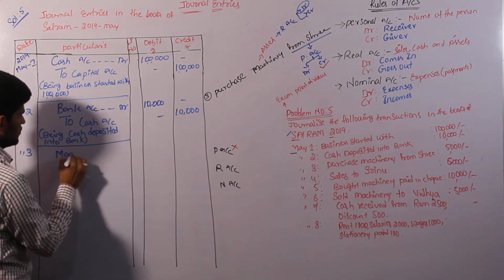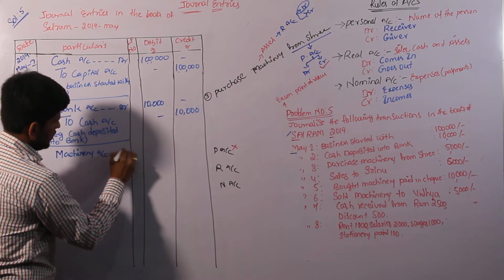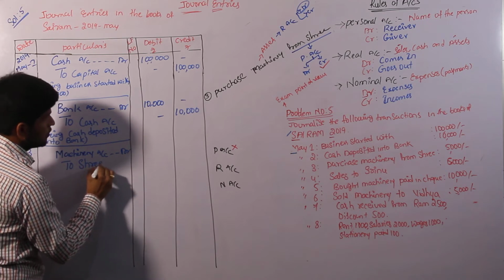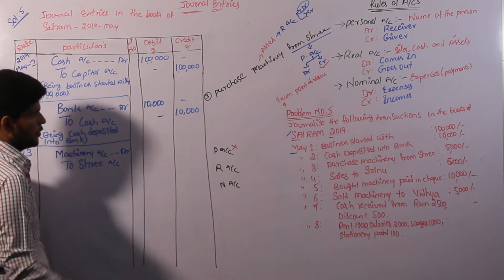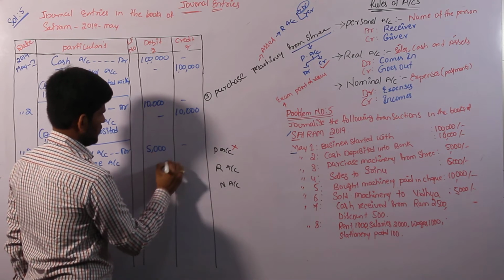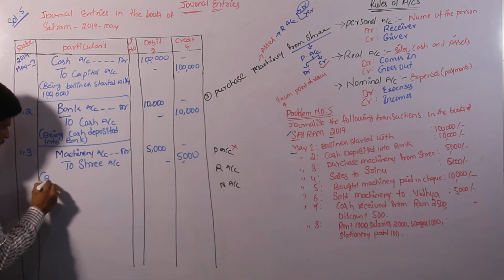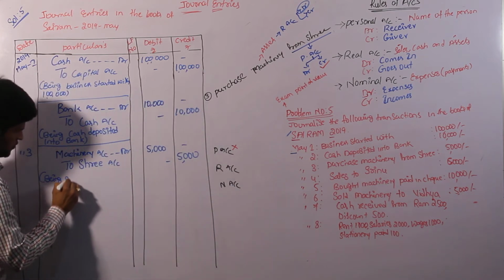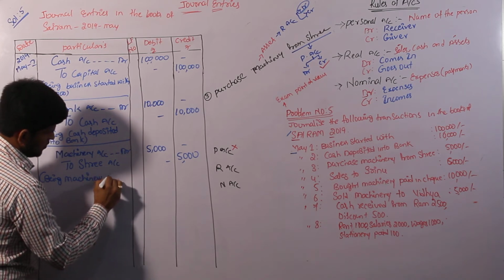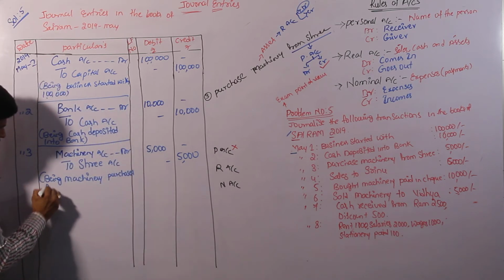Machinery account debit to Sri account, transaction worth 5,000. Narration: being machinery purchased from Sri.